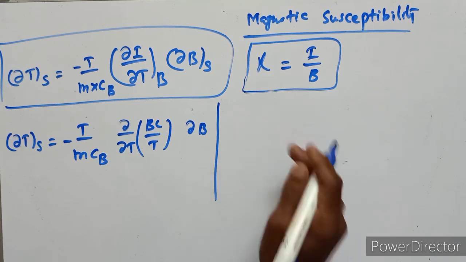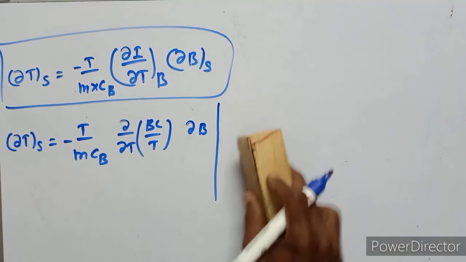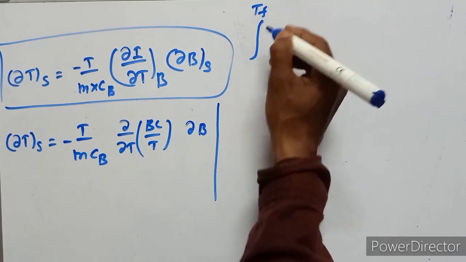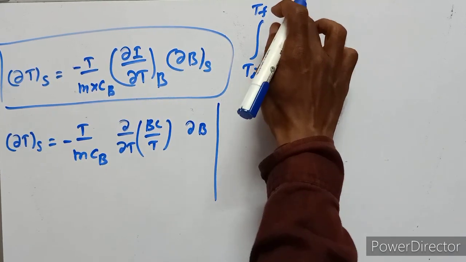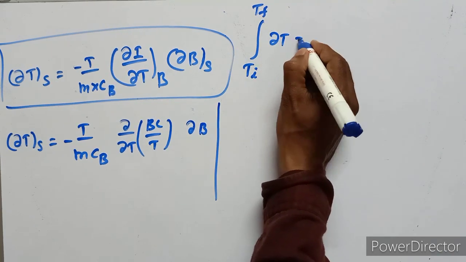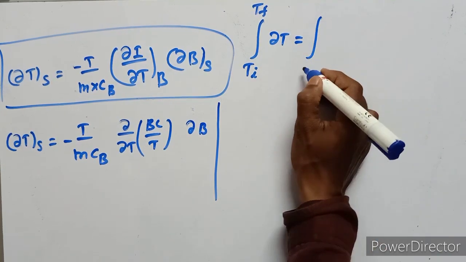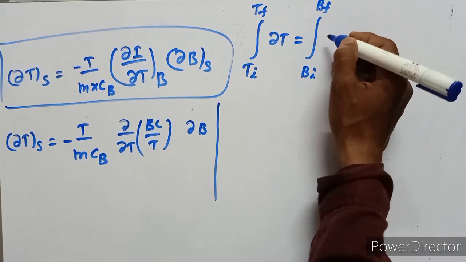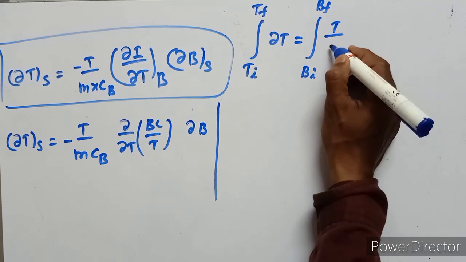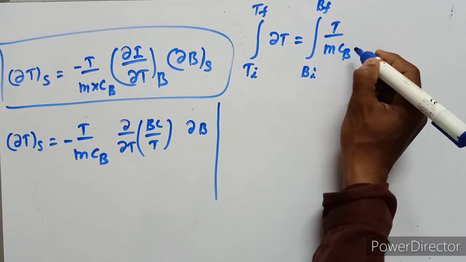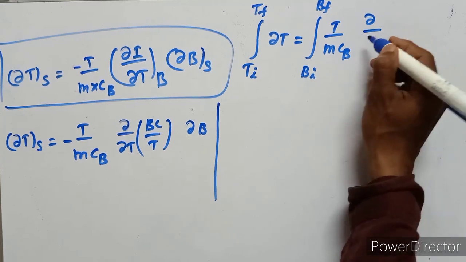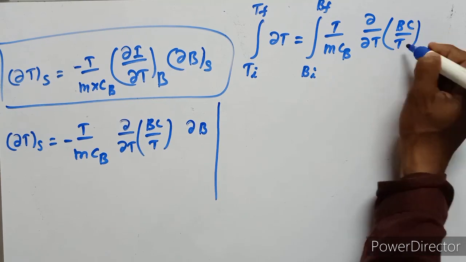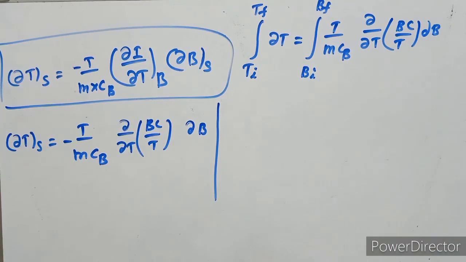Then this equation can be written as integration from initial temperature to final temperature of ∂T equals integration from initial magnetic field strength to final magnetic field strength of T upon mC suffix B, derivative of BC upon T into ∂B.